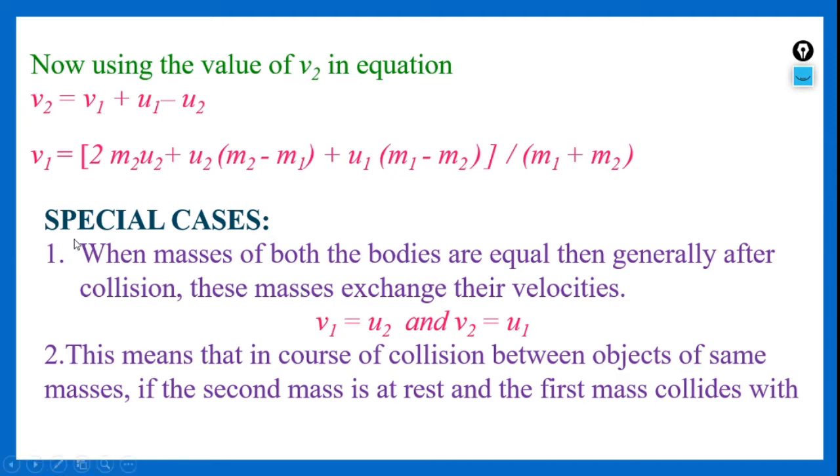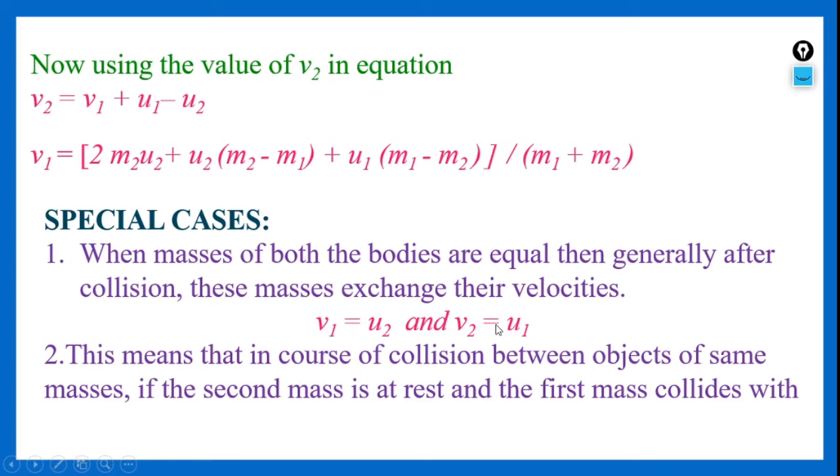Whatever the masses are moving with, their velocities get exchanged. That means the velocity of the first body before collision is taken by the second body after collision, or whatever the velocity of the second body is before collision gets exchanged with the velocity of the first body after collision. So if you observe here, v1 is equal to u2. That means the first body has gained the velocity of the second body before collision. In the same way, the velocity of the second body after collision is equal to the velocity of the first body before collision.